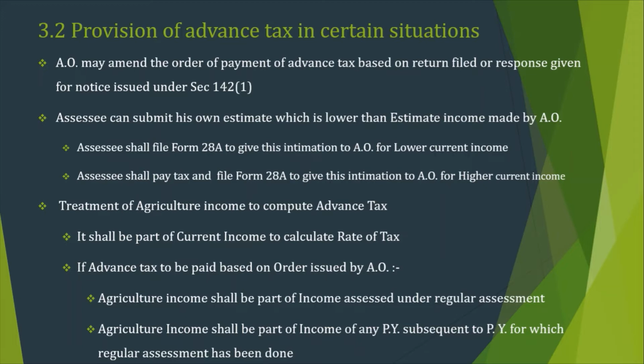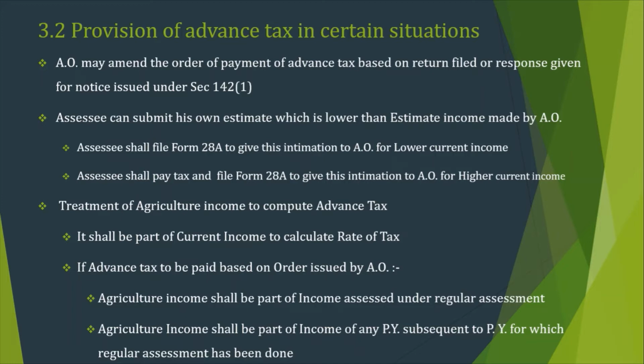If the SSC feels that the AO's estimated income is lower than whatever he computed himself, in that case he will pay the tax and inform the AO by submitting form 28A.